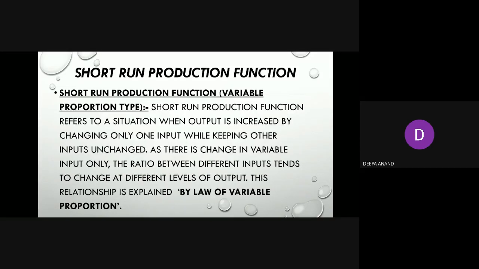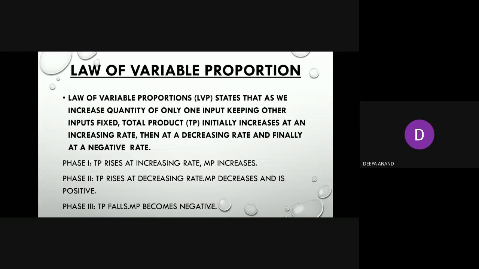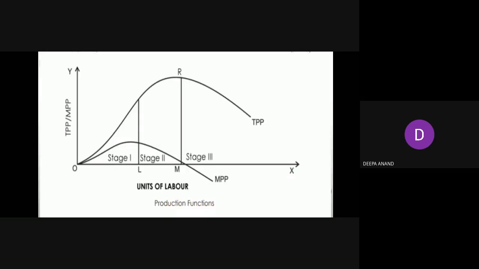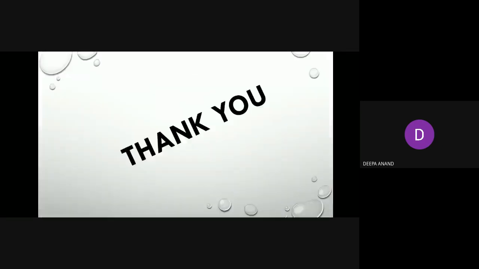Law of variable proportion states that as we increase quantity of only one input, keeping other input fixed, total product initially increases at an increasing rate, then at a decreasing rate, and finally at a negative rate. In phase 1, TP increases at increasing rate, MP increases. In phase 2, TP increases at decreasing rate, MP decreases but is positive. In third phase, TP falls and MP becomes negative. And this is the diagram of law of variable proportion. Thank you.